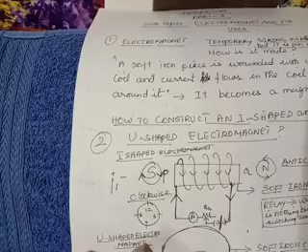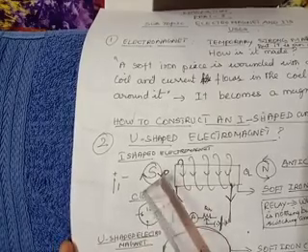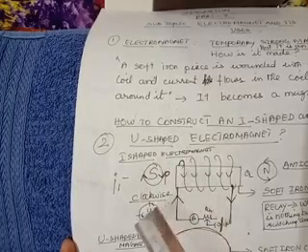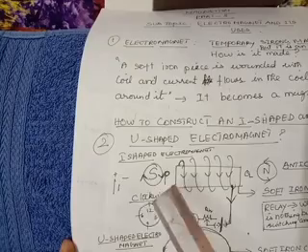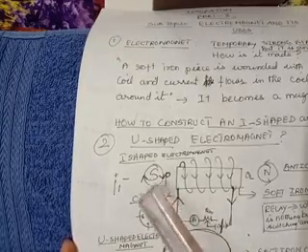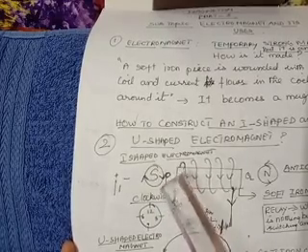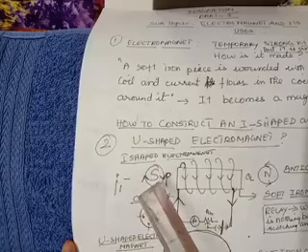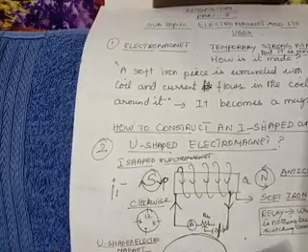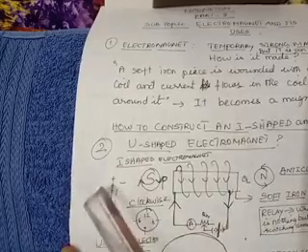Again, you should understand what you mean by clockwise. Check it up. See this arrow and compare these two diagrams. So it is flowing like this. So see, is it not clockwise? See 12, 3, 9. I have drawn a simple diagram of a clock for your understanding. So it goes like that. Therefore, the end at P becomes South Pole and the end at Q becomes North Pole. This is how you make a simple I-shaped electromagnet.